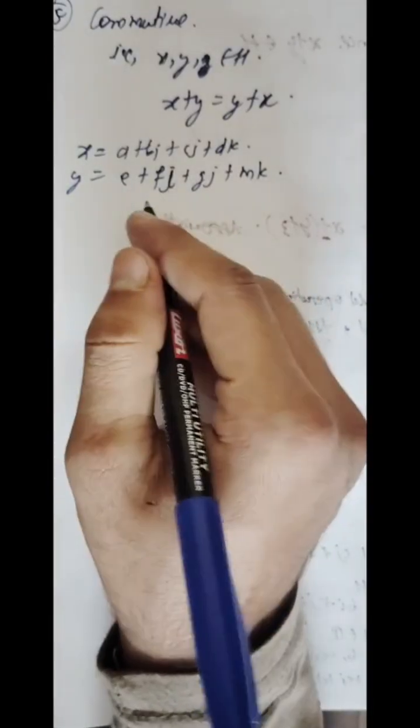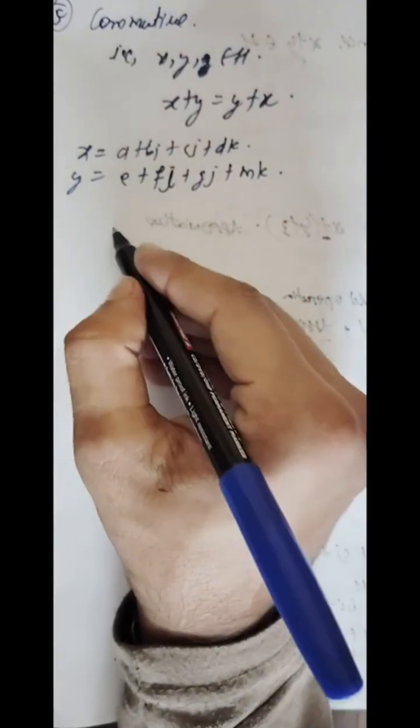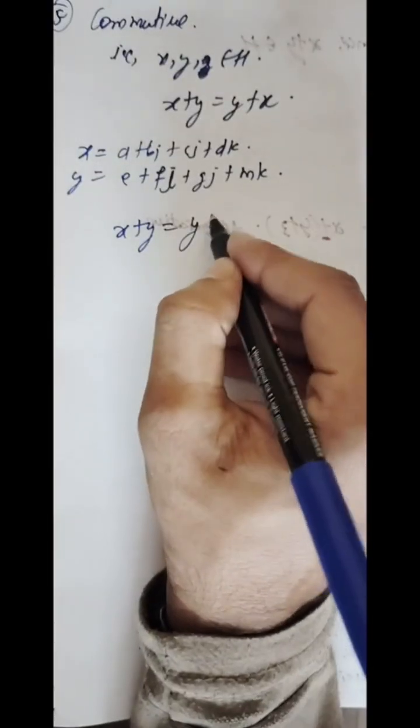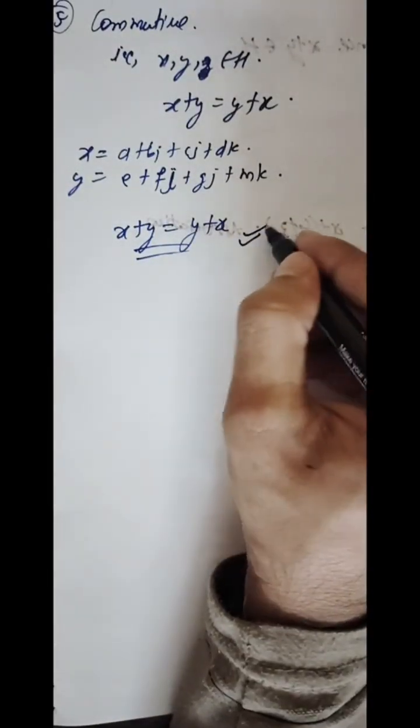Since the operation is usual addition, we know that x plus y is equal to y plus x, so it is commutative also.